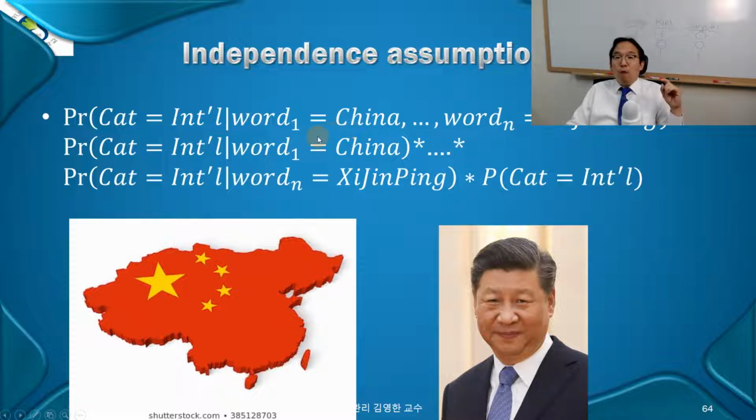Over here in your class note, you have to watch it, right? The posterior probability works like this. In your article, right? Let's say you pull out an article in your test set. First word is China, and second word is Andy, and third word is something else, and the nth word turns out to be Xi Jinping, let's say. Okay, now what?